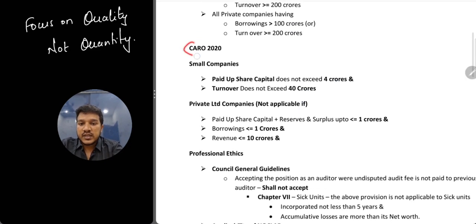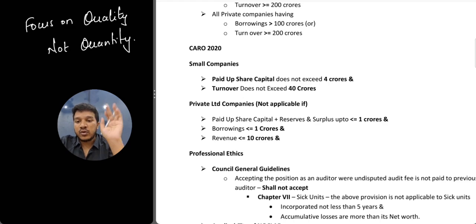Next one, CARO. See, when it comes to applicability of CARO, it doesn't start by saying it is applicable for listed entities, not applicable for unlisted entities. It starts by saying it is applicable for all entities including foreign companies, except banking companies and insurance companies. So it is not applicable for small companies. CARO is not applicable for small companies.